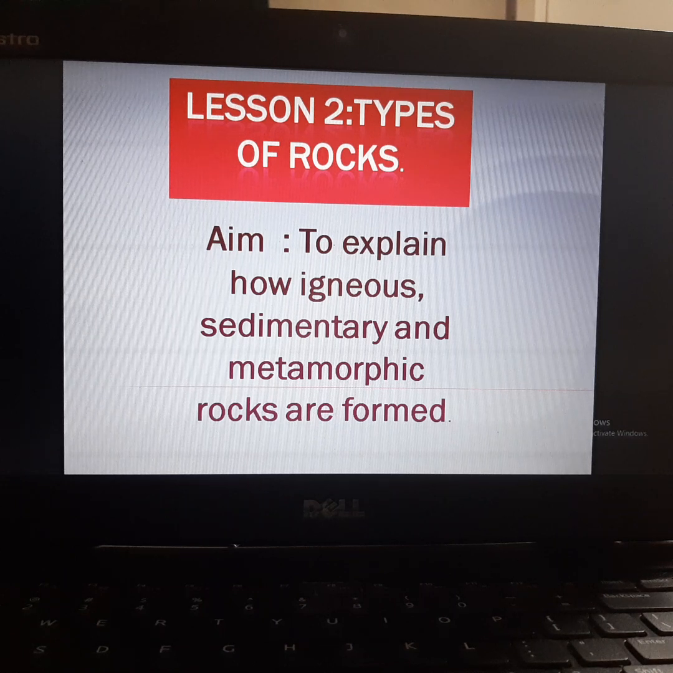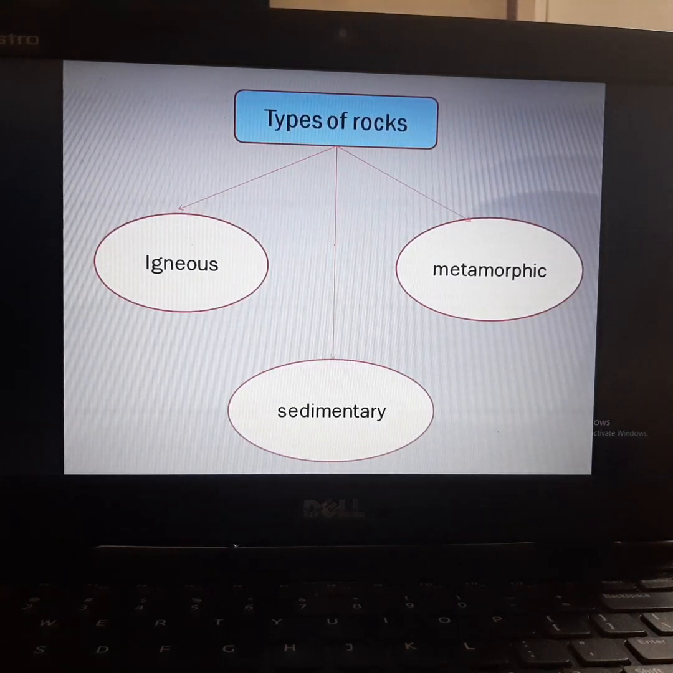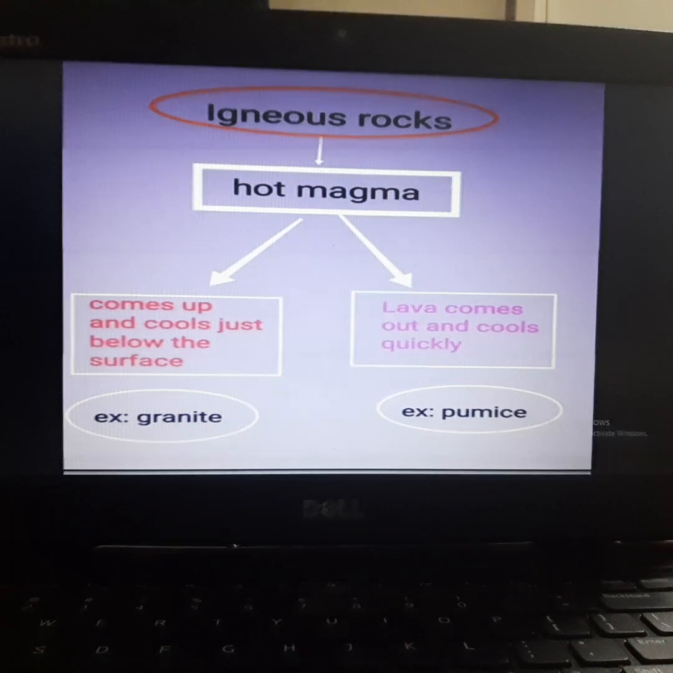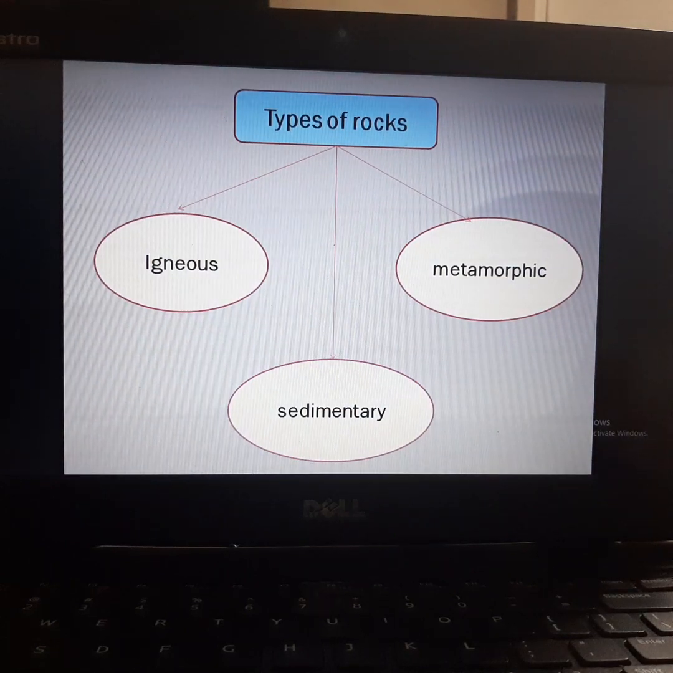Mainly we have three different types of rocks. First is igneous, second is sedimentary, and third is metamorphic rocks. So students, see here, why do you think the rocks are different from each other? That we will discuss today. Why the rocks are different from each other, like igneous, sedimentary, metamorphic. That is what we are going to learn now.